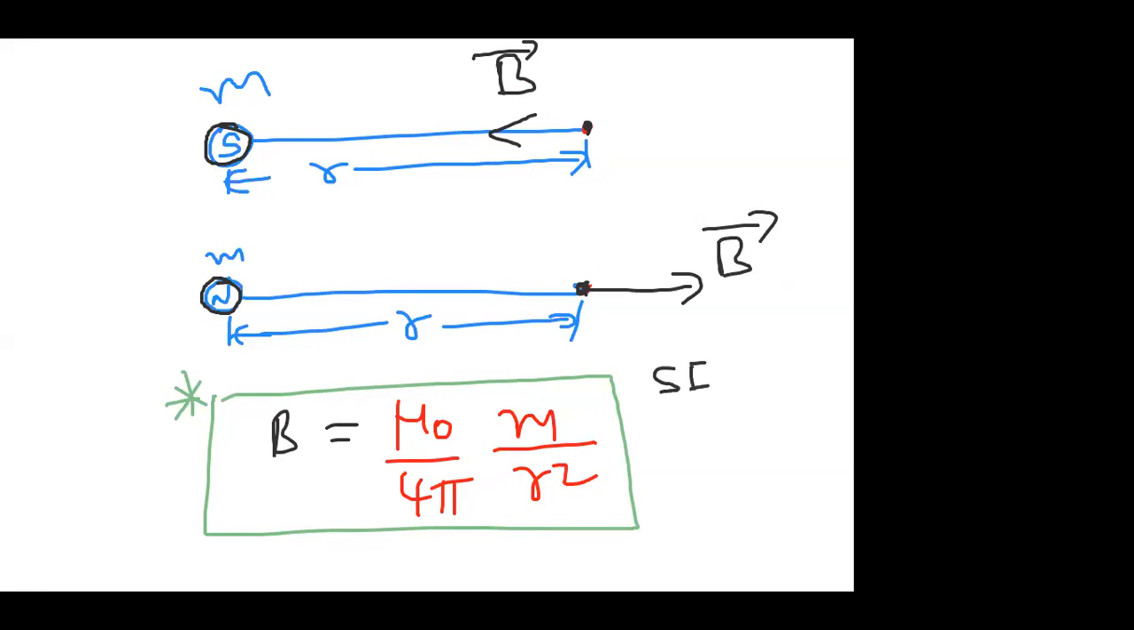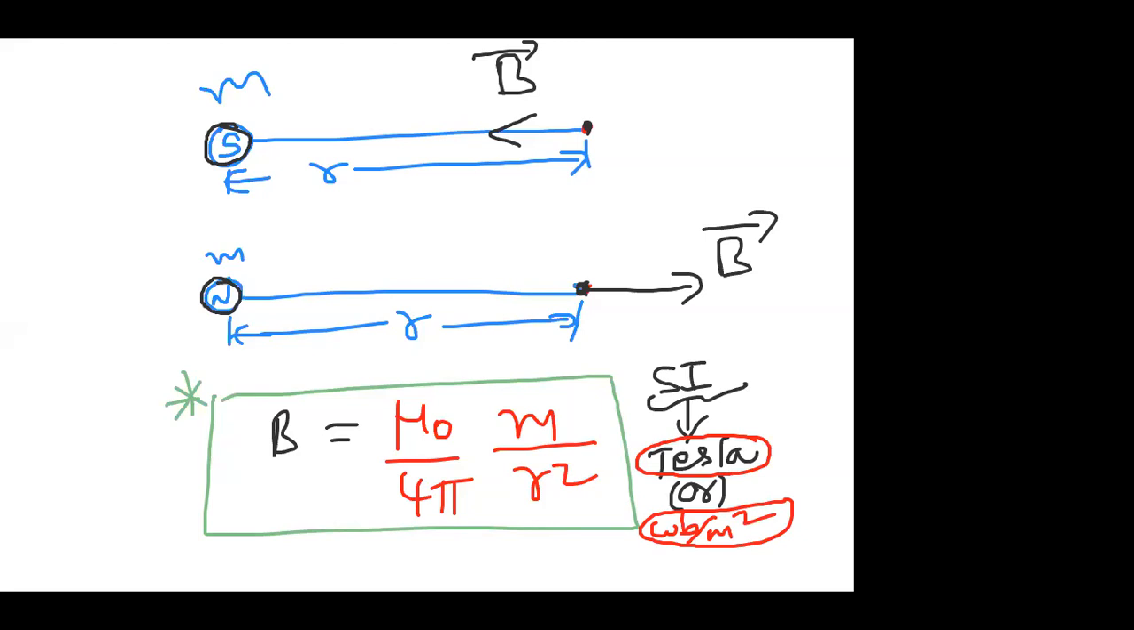SI units, if you observe, Tesla. B's SI unit is Tesla, or we can also write it as Weber per meter square. So here we have two units. One is Tesla, the other one is Weber per meter square. So we can take either Tesla or Weber per meter square.